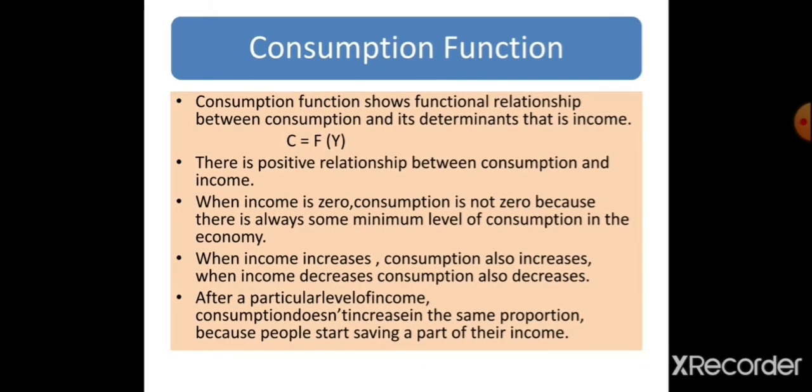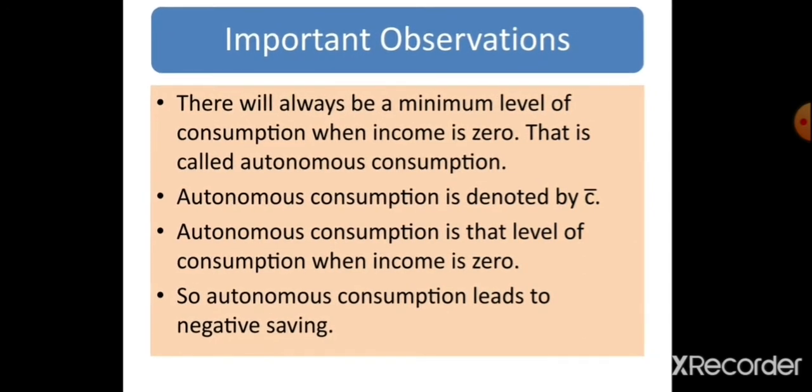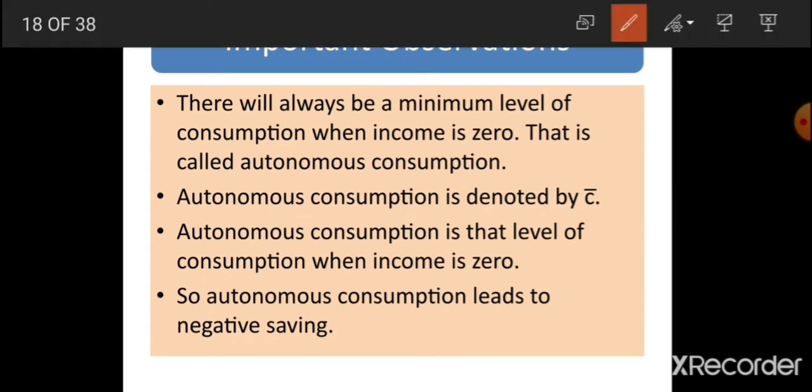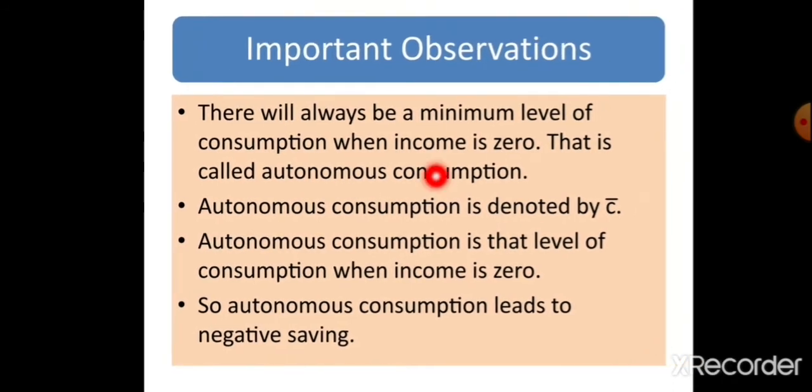These are the 3 basic concepts that you must keep in your mind. The second point is autonomous consumption. Let me read this slide. There will always be a minimum level of consumption when income is zero, that is called autonomous consumption.